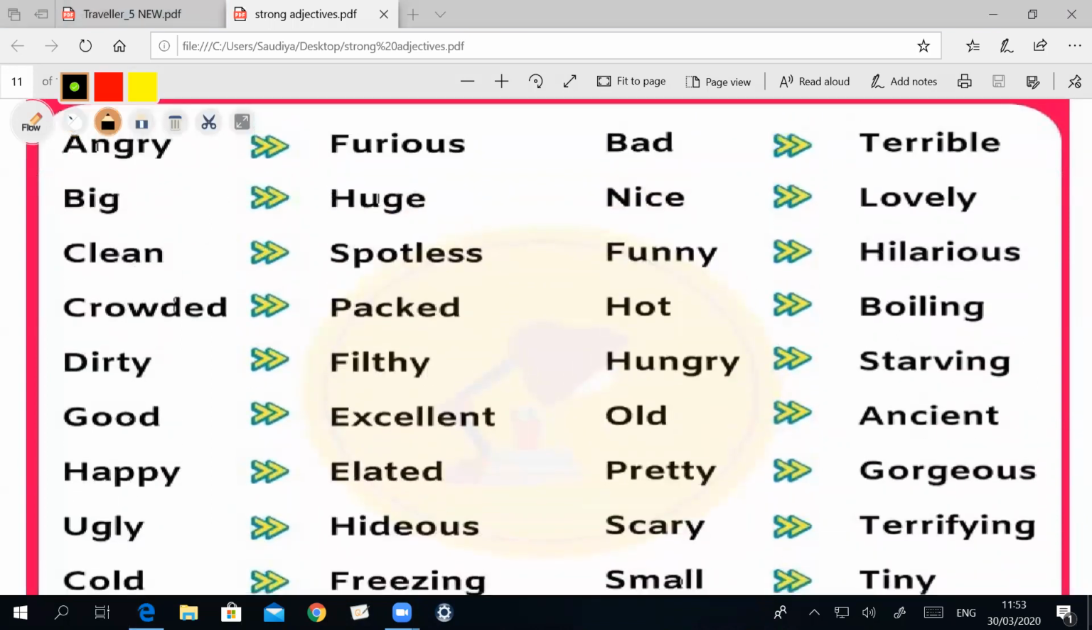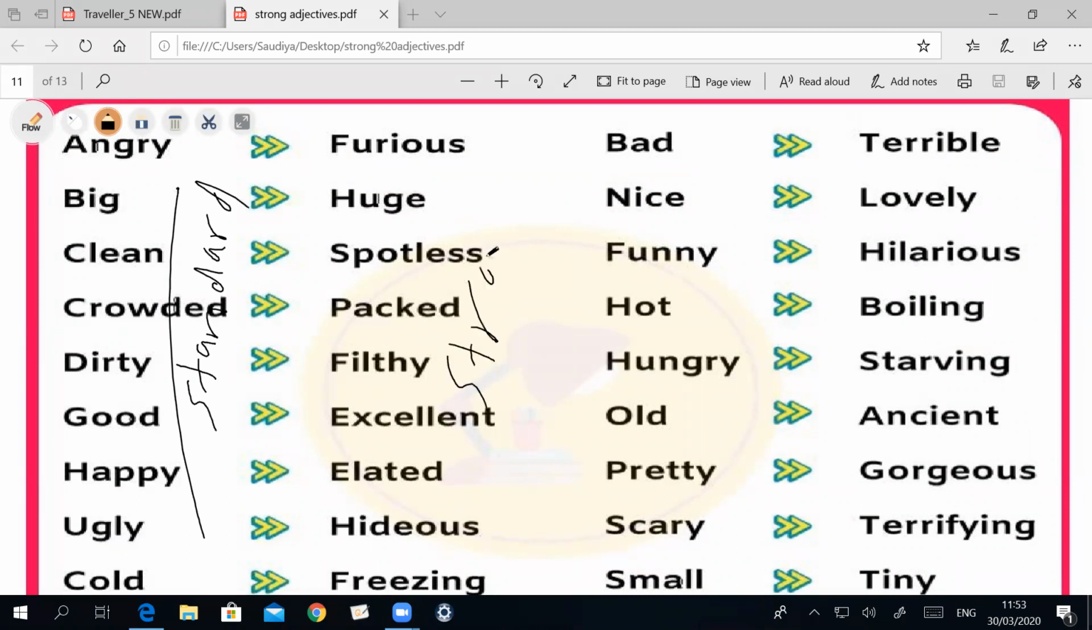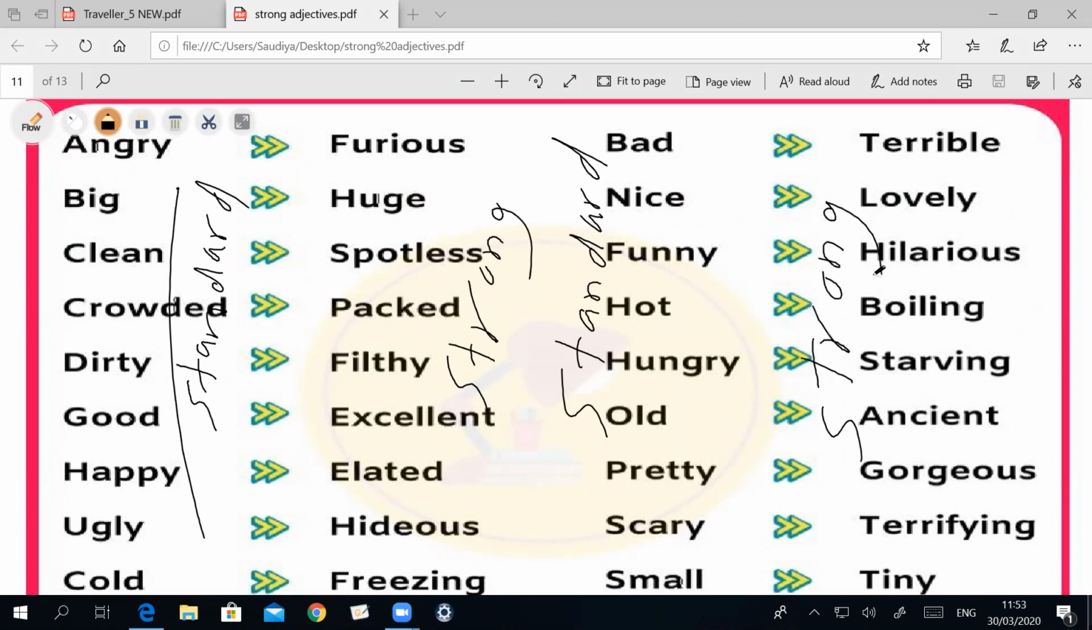So the one on the left, we call this standard, but these ones are strong. We call them strong adjectives, and so on. And now you have learned that. Before this, we can use the word very, but before this, we can use the word absolutely. So when you describe something, you can say, this book is very nice, and it's absolutely lovely.